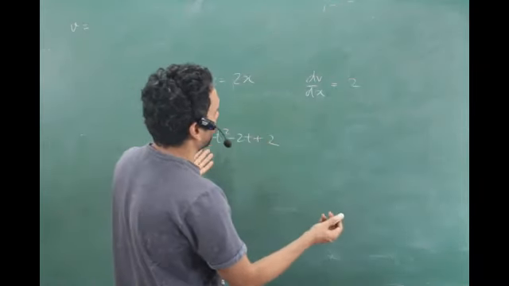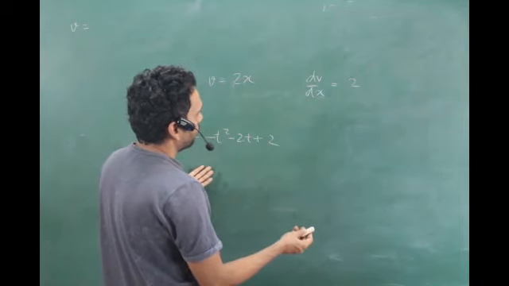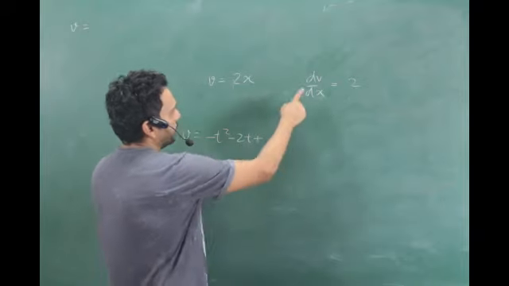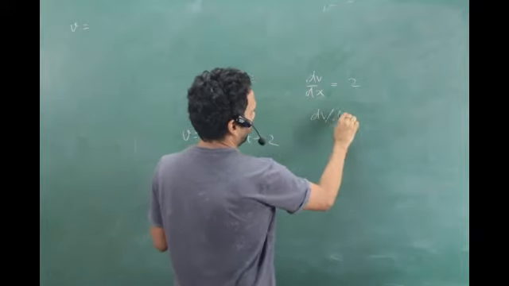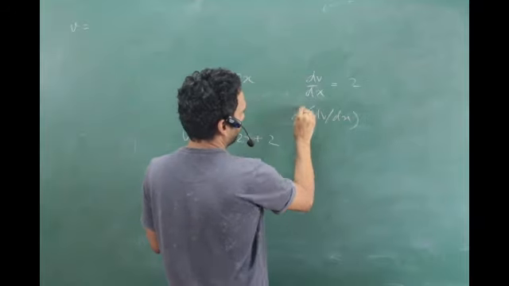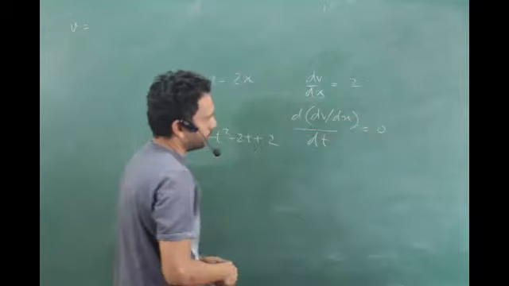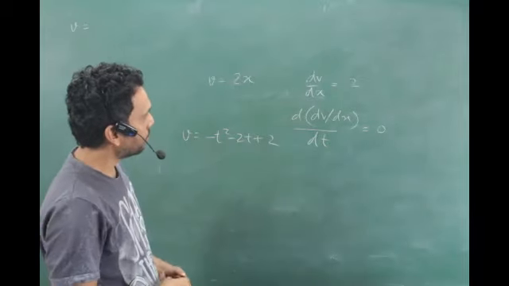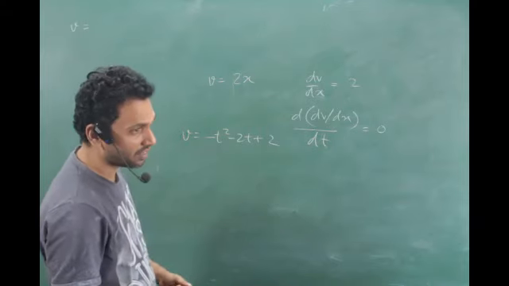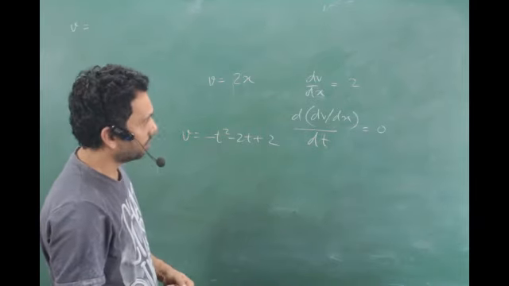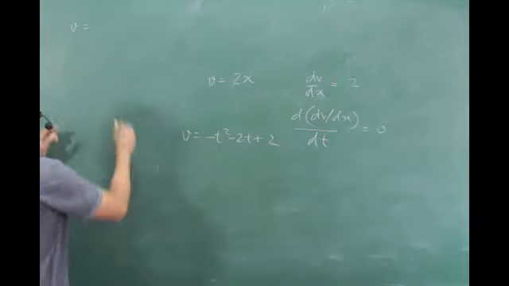Differentiate what with time now? The velocity, both sides by time. Now it's dv by dx, with respect to time. D of that with t, yeah, and that is 0. What does it give? It gives me a mess. The acceleration? Well, how is this acceleration? It doesn't even look like acceleration. Oh no, I made a mistake.